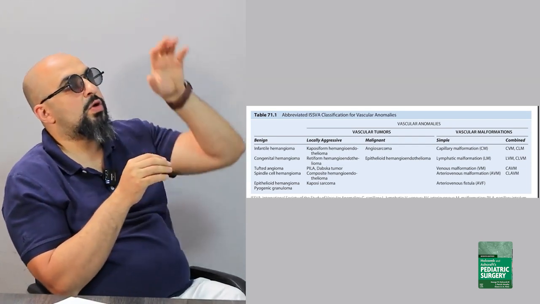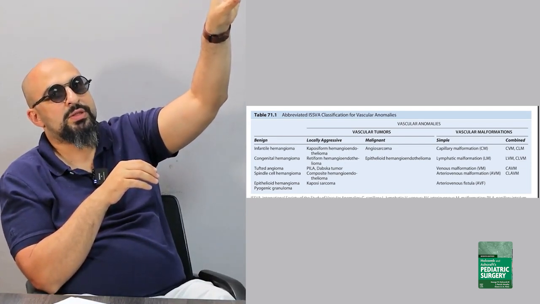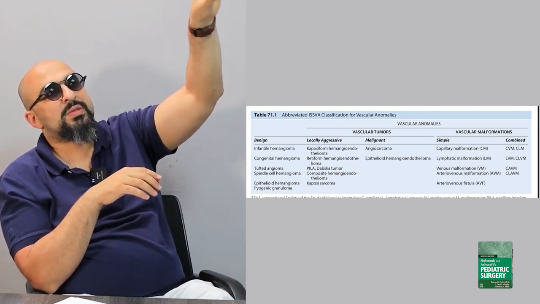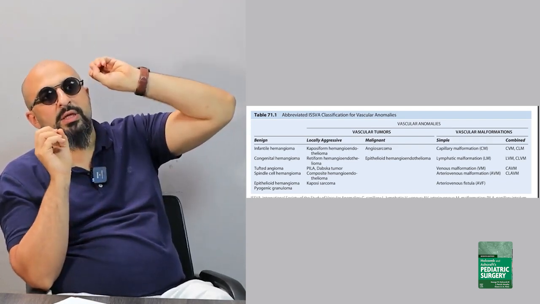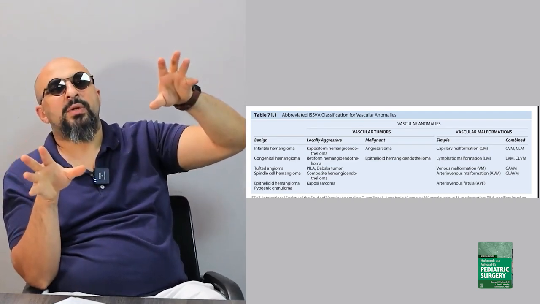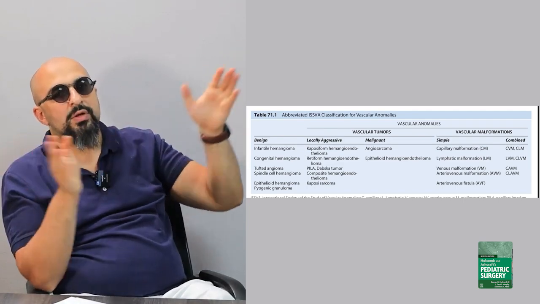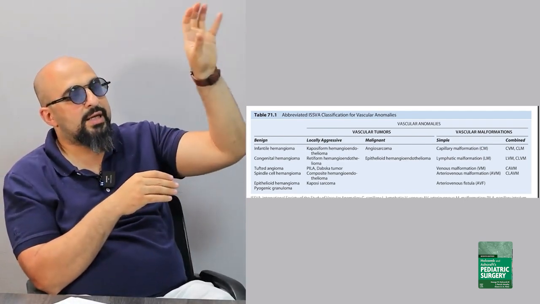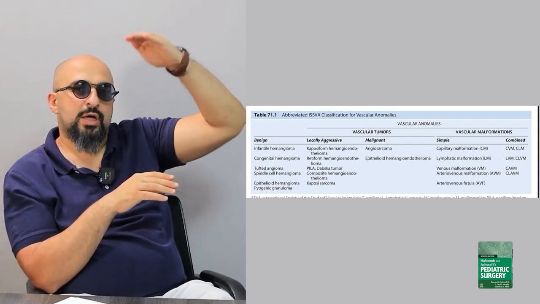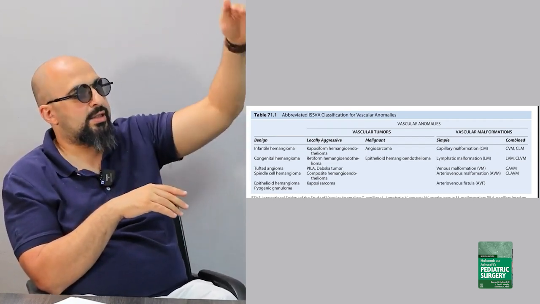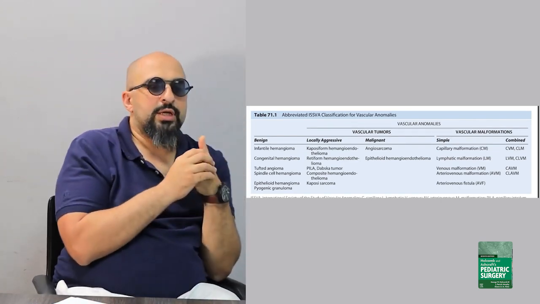Okay? When we talk about the classification, and we go inside it to the vascular tumors, we say that the vascular tumor is mainly infantile hemangioma. And it is something called reactive cellular hyperplasia, and the infantile hemangioma is the main category of it. And it's a benign category of the vascular tumor, and it's the most common of the benign category. After it, the congenital hemangioma and the tufted angioma, the spindle cell hemangioma and the epithelioid hemangioma and pyogenic granuloma.